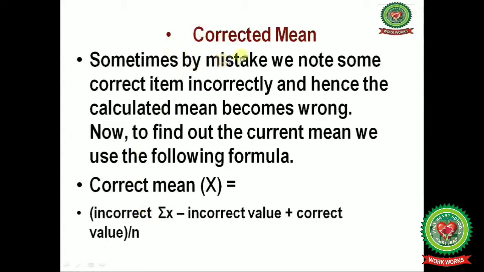Next we will discuss the corrected mean. Sometimes by mistake we note some items incorrectly, and hence the calculated mean becomes wrong. To find the correct mean, we use the following formula. Correct mean equals incorrect summation x minus incorrect value plus correct value, divided by n.